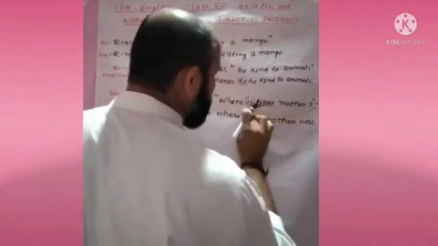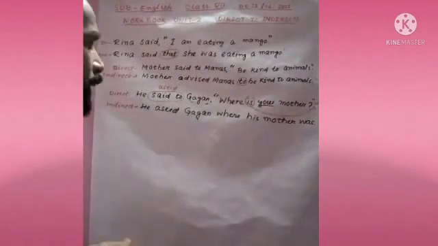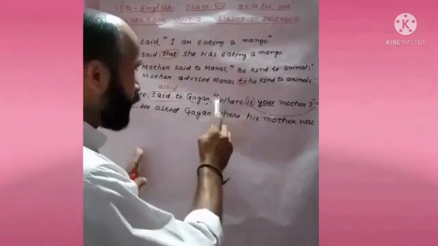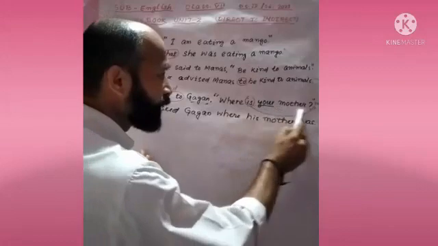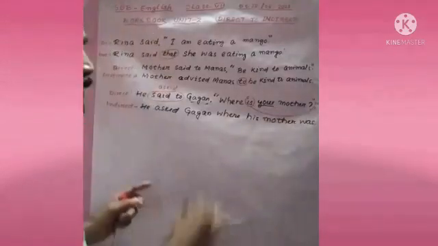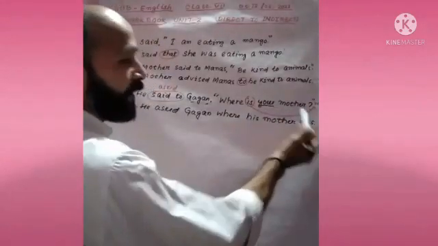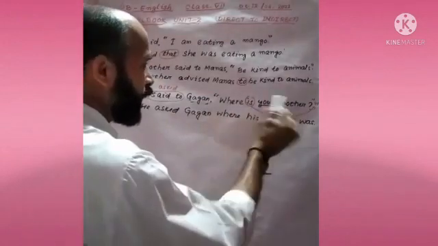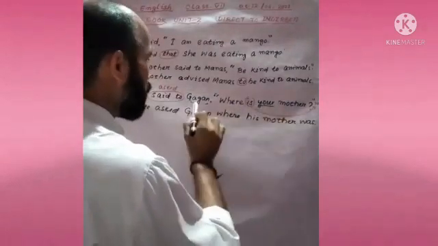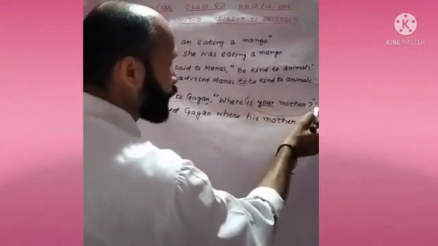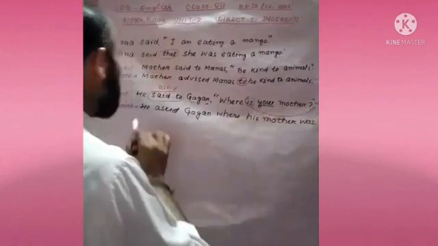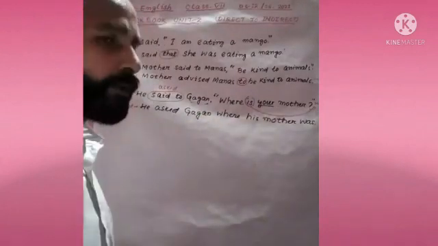The past tense of is, watch. First subject, then helping verb. In WH question, what happened? WH word, then helping verb, then subject. But here, first subject will come, then helping verb. So, where his mother was. His mother is, the past tense of is was. So, he asked Gagan where his mother was.